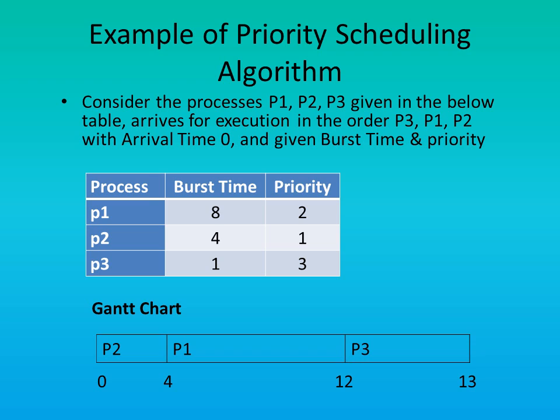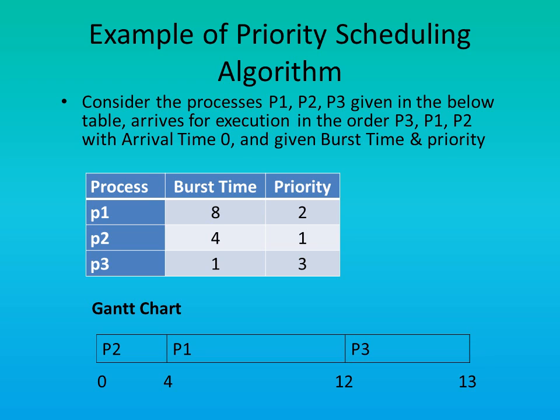Now, suppose there are three processes P1, P2 and P3 all arriving at the same time, that is time equal to 0, and the burst time, that is the time required to complete the execution, is given in the table below. Also, priority for each process is given. Here the smaller number indicates high priority, that is 1 means high priority and 10 means low priority. Now, let us draw the Gantt chart for our example. It is shown in the figure below.